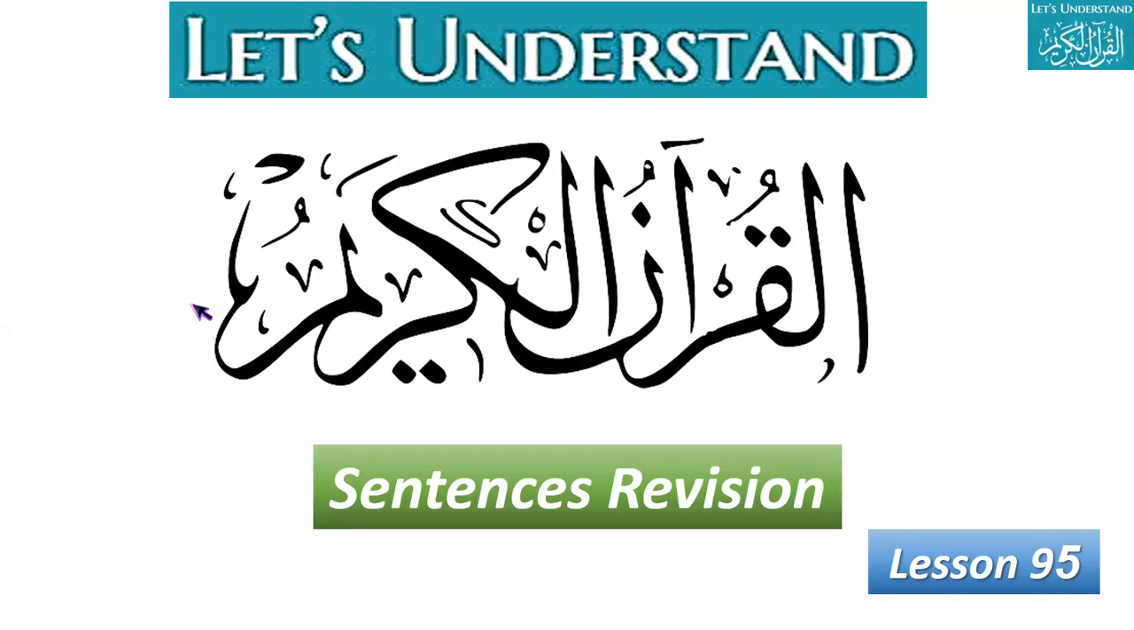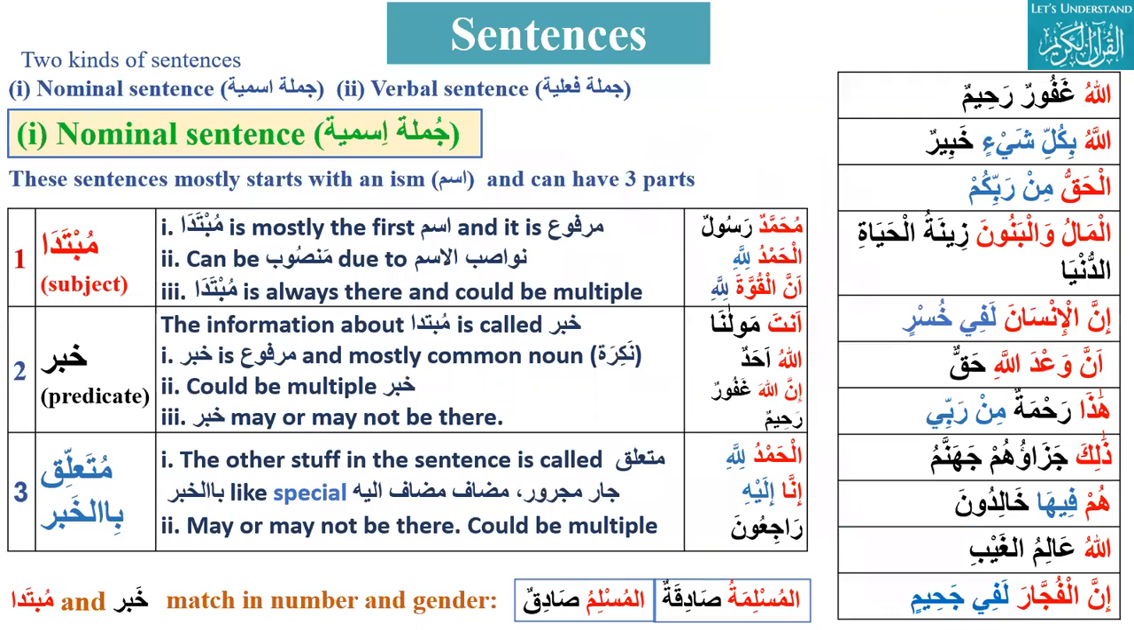So in sentence revision, we started with there are two kinds of sentences. First is nominal sentence, and then we have verbal sentence. In nominal sentence, it has three parts: mubtada, khabar, and muta'alliq bil khabar. Mubtada will always be there and could be multiple, and it will be the first ism, and it will be a marfu, and it can be mansub if there is some nawasibul ism. The other two parts, they may or may not be there.